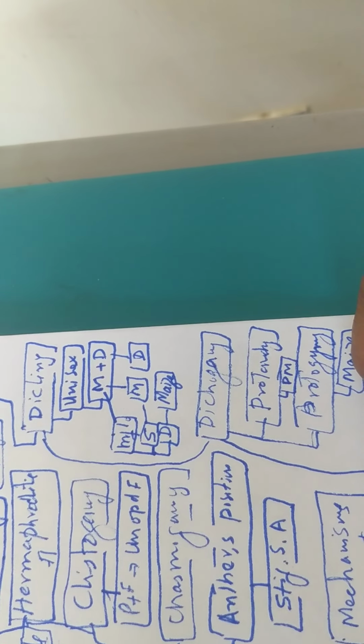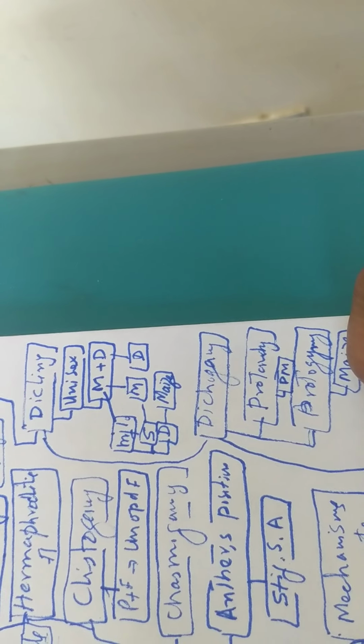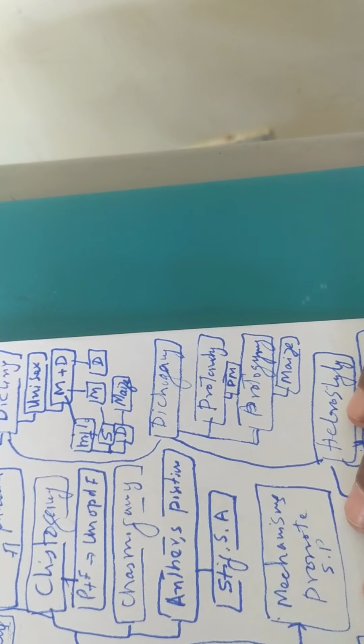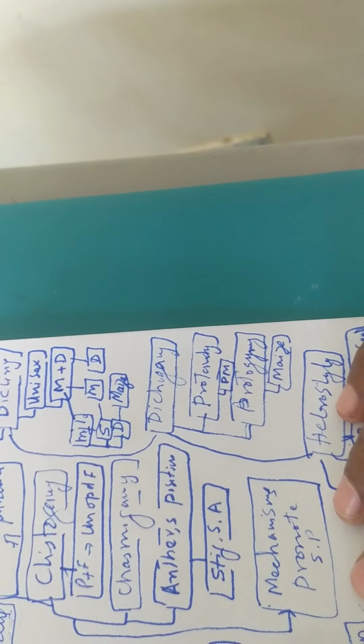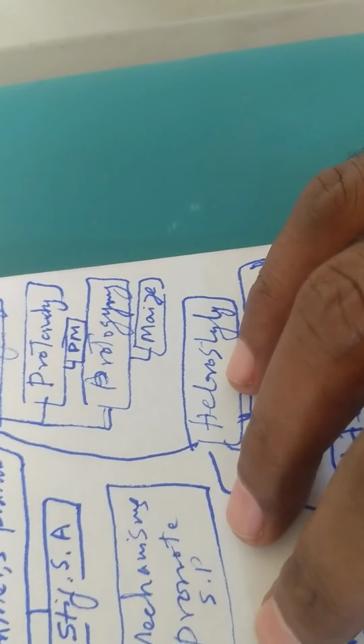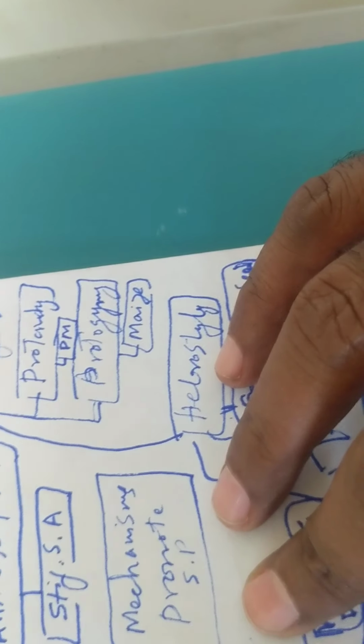These are again two types, protandry and protogyny. In protandry, the anther matures first before the pistil, and in protogyny, the pistil matures first before the anther. The example of protandry is pearl millet, and the example of protogyny is maize.